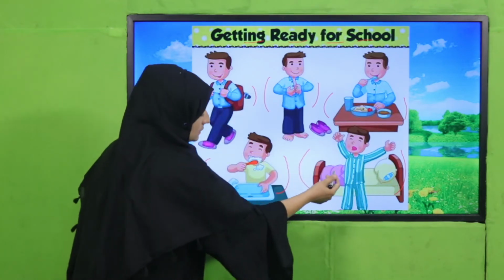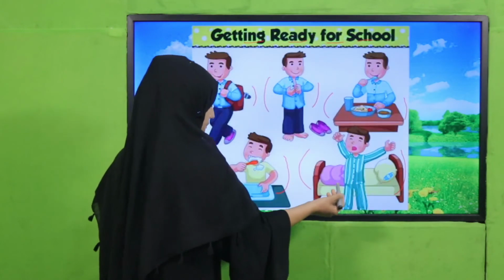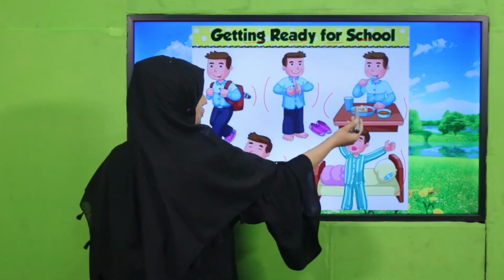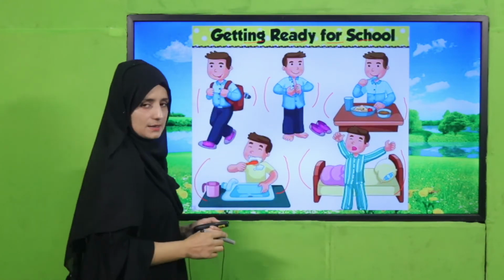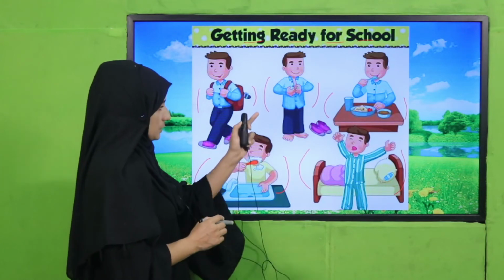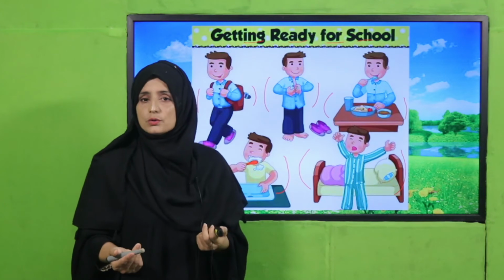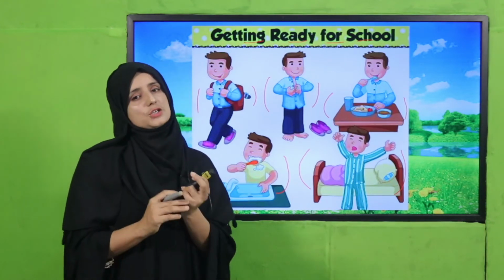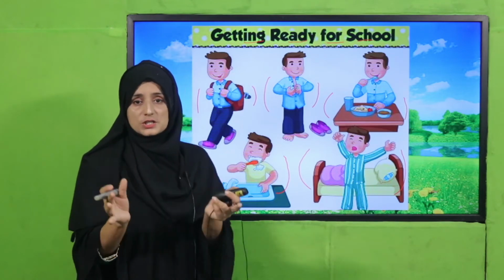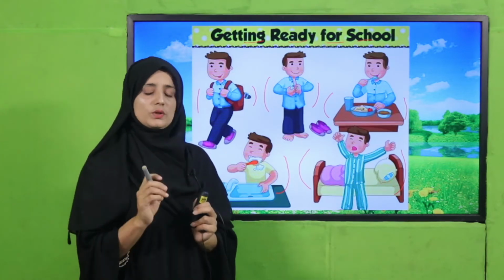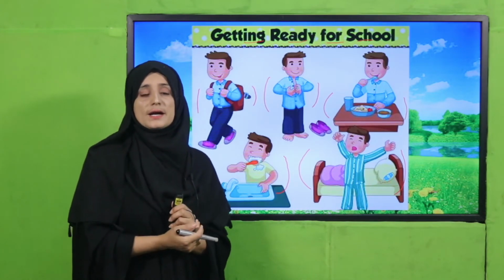So you can see this is called a sequence. Number one, this is the first step, second step, third step, eating breakfast, and the second last step is getting ready for school, and the last one, we go to school. So you can judge your own situation also, what you do in the morning. You will discuss, you will judge, okay? It's your task, my dear students. You will judge your activity in the morning, especially what you do and how you do it.